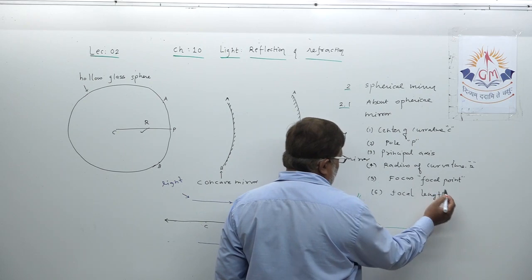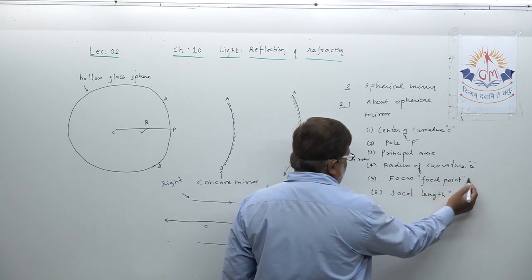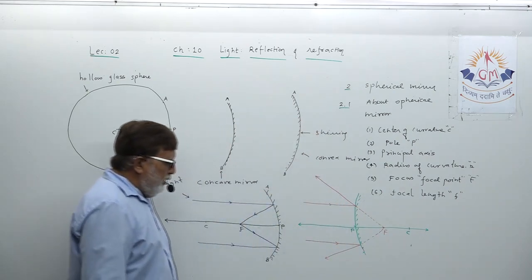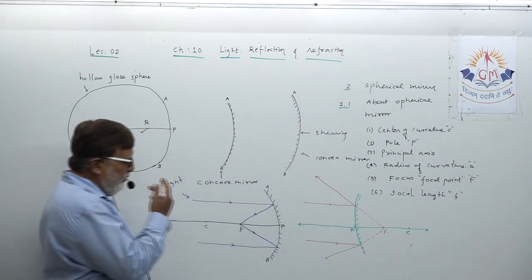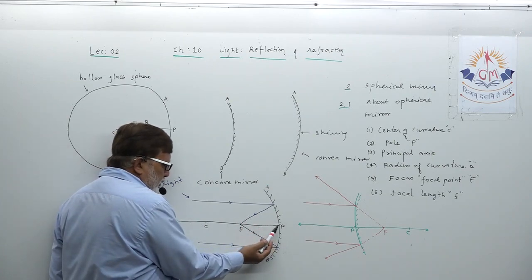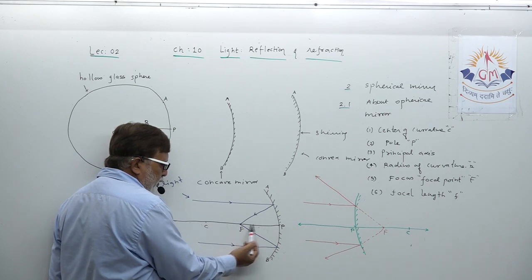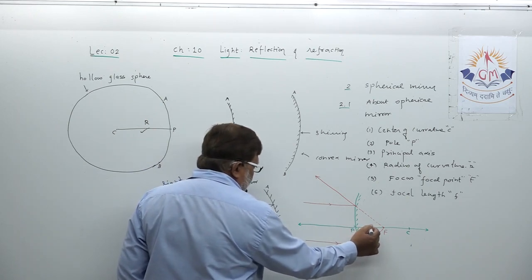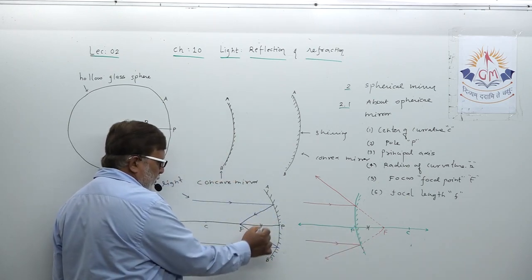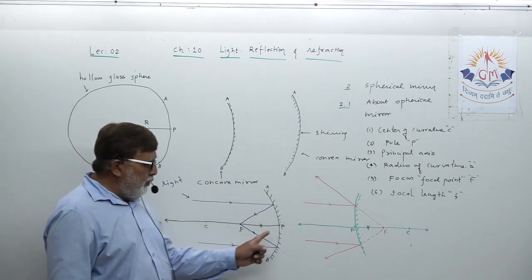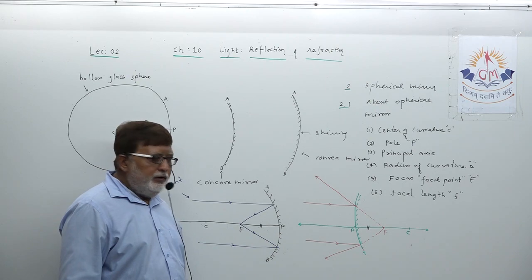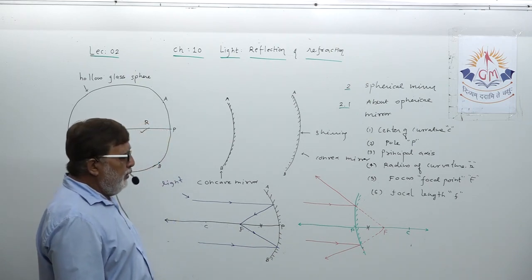Focal length is denoted by the small symbol f, while the capital F is used for something else. What is focal length actually? Try to understand, dear student: the distance between the pole and the focus of the mirror, this distance here, is known as focal length.